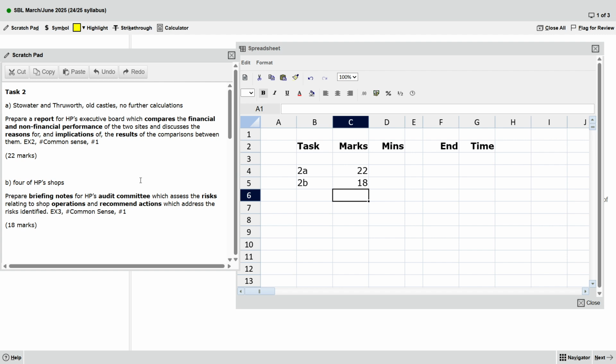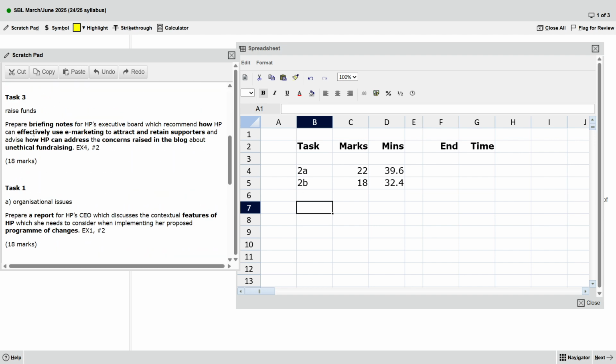So remember 1 mark equals 1.8 minutes, so times 1.8. Okay, let's continue. Then we will do 3.